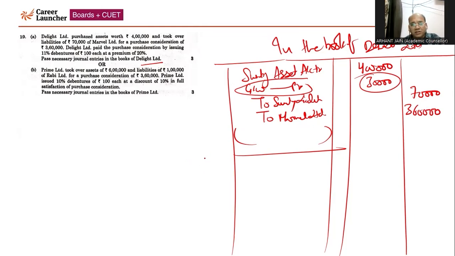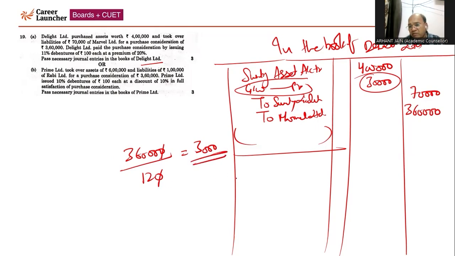Now with respect to passing the journal entry for issue of debentures, you need to calculate the number of debentures in the working, otherwise marks may be deducted. So the purchase consideration is 3 lakh 60. Accordingly, you will divide by the paid up value of the debenture, which is 120. So 3 lakh 60 divided by 120, it will come 3,000. So the number of debentures will come 3,000.